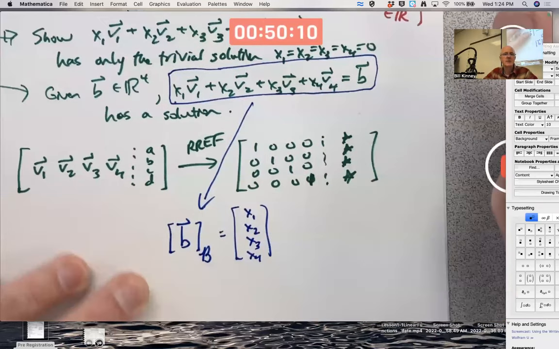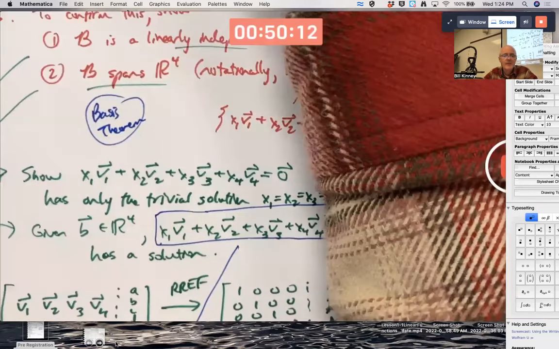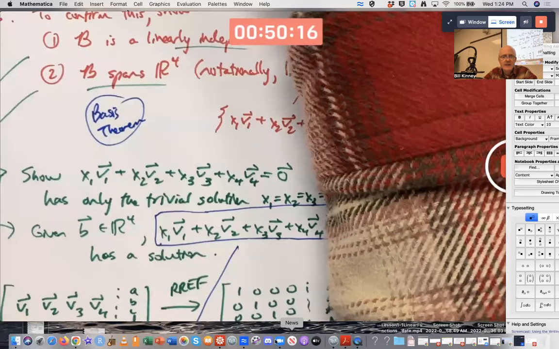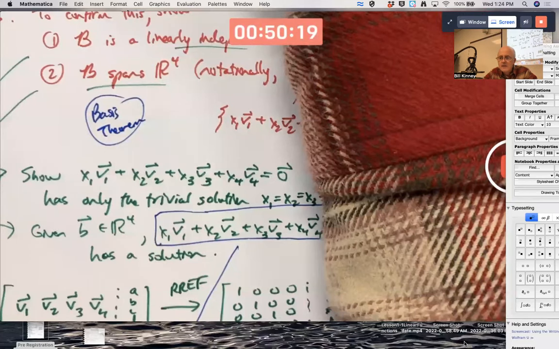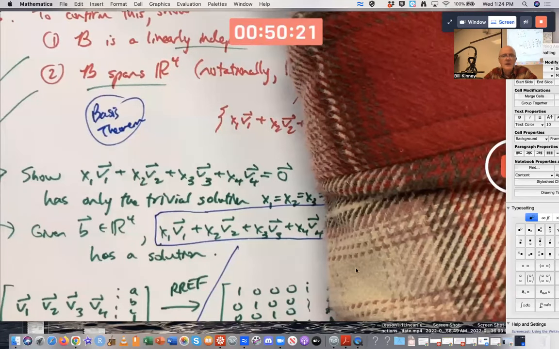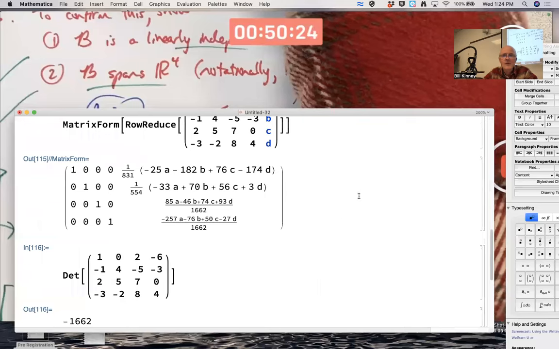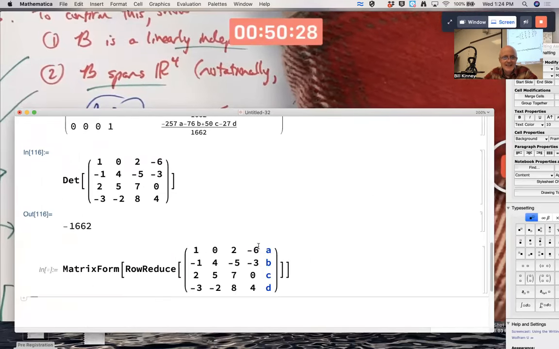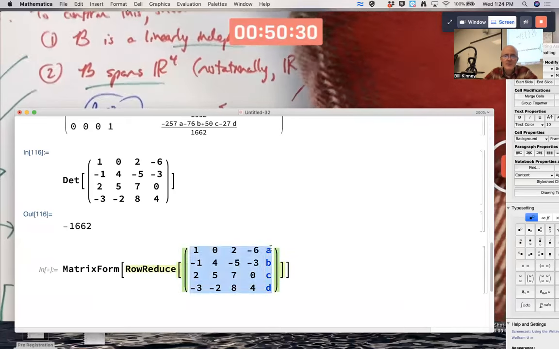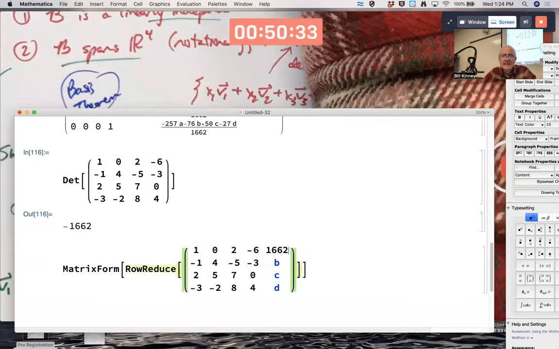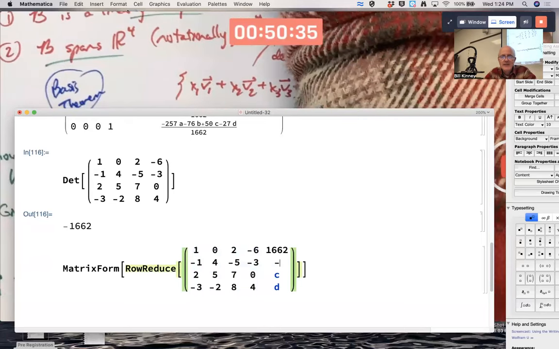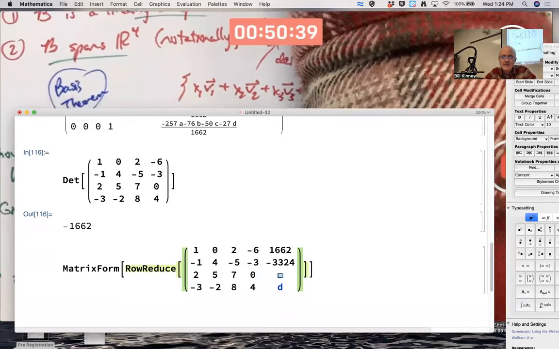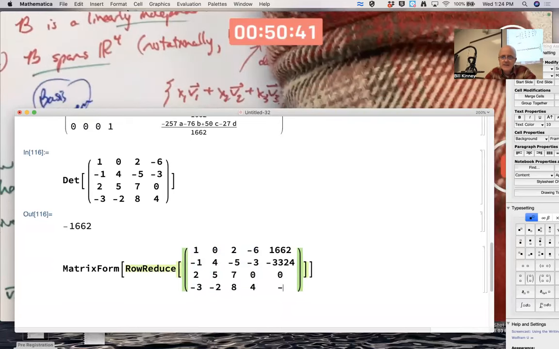Take a particular example. Go back to Mathematica here. Let's say I pick the b to be, well, let's pick something involving 1662. 1662, negative 3,324, 0, negative 1662.